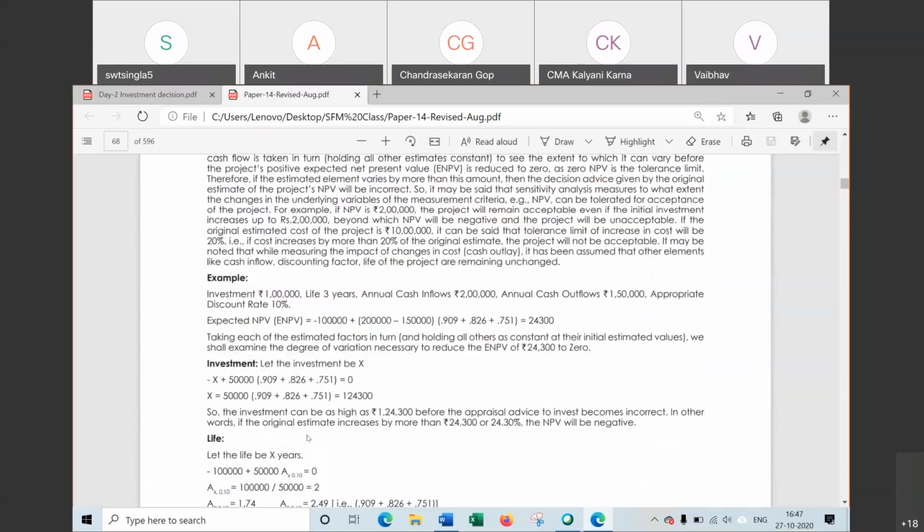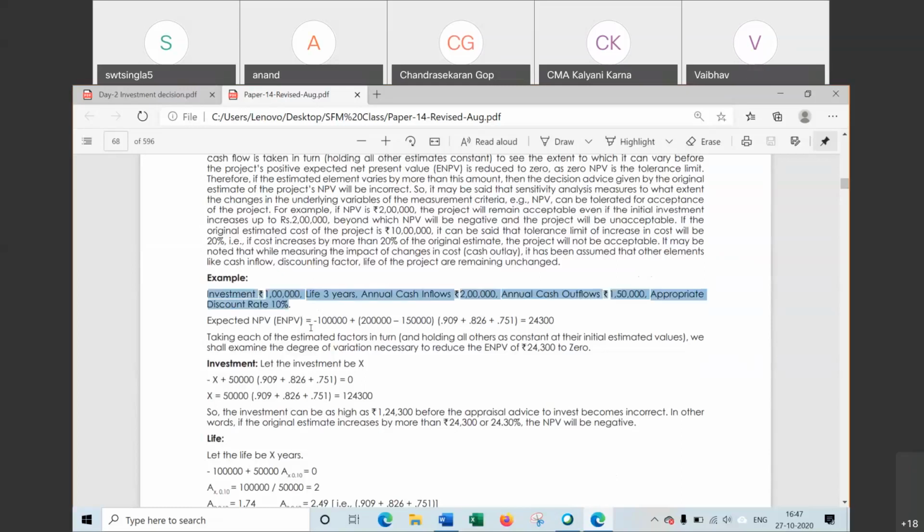However, so far I will explain one point. Investment for sensitivity analysis, how to find sensitivity of the project. For example, investment is 1 lakh. The question says investment in project is 1 lakh. That is initial investment. Life is 3 years. Annual cash inflow 2 lakh. Annual cash outflow 1 lakh 50,000. Discount rate, cost of capital is 10%. This is the question given.